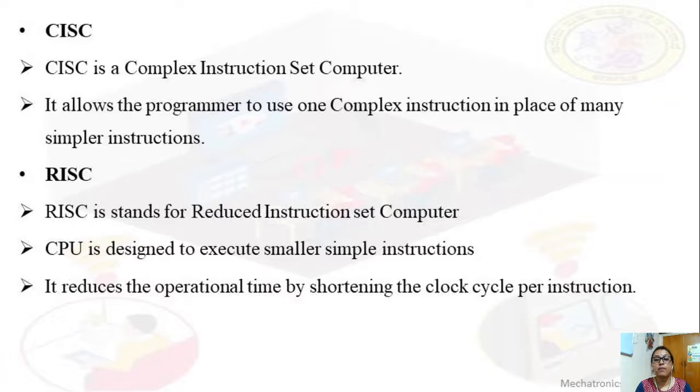An example for CISC is 8096. Here, parallel execution of instructions is not possible, since pipelining is not possible. What is pipelining? Fetch, decode, execute. These 3 steps are not possible in parallel because of different machine cycles. Why different machine cycles? Because the instructions are of variable number of bytes, since we are using complex instructions. But one thing is, it has many addressing modes, it provides flexibility for programming, and we get a small sized program.